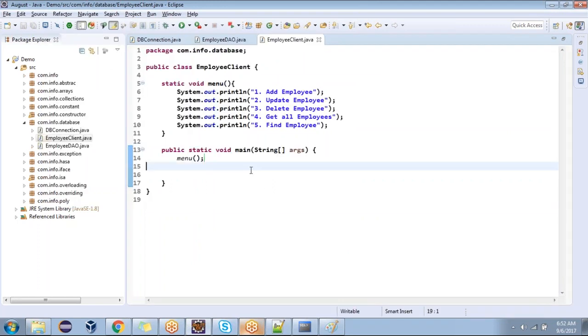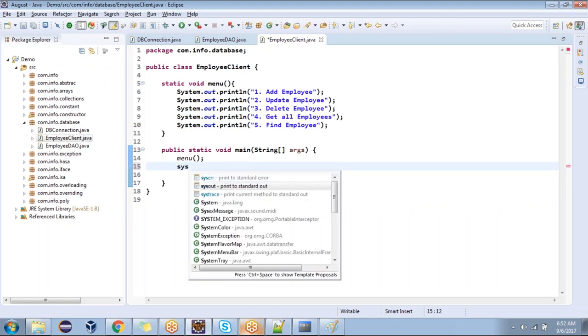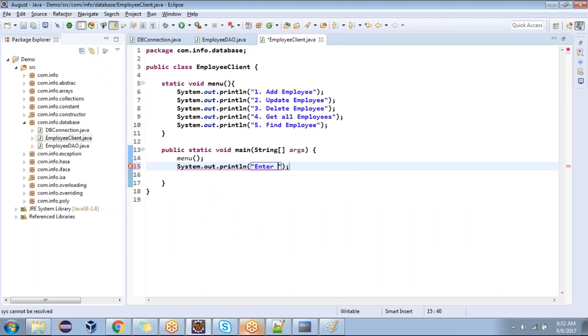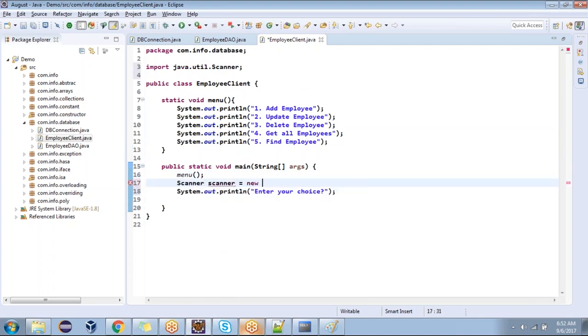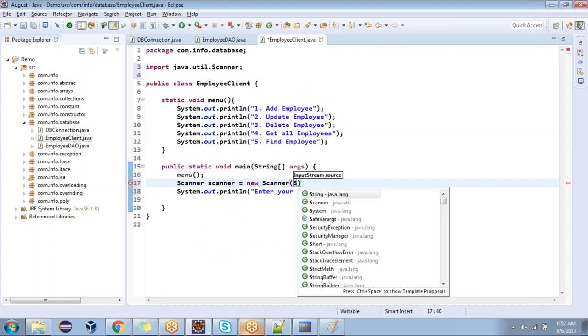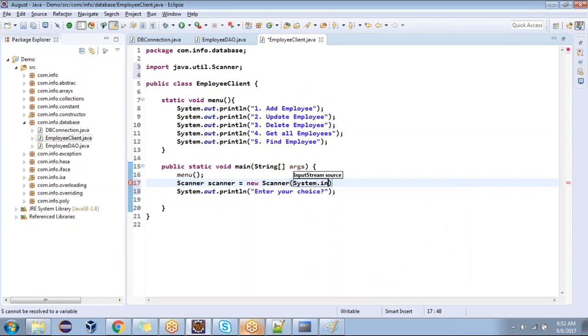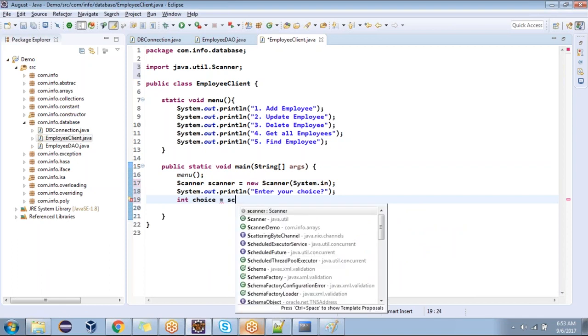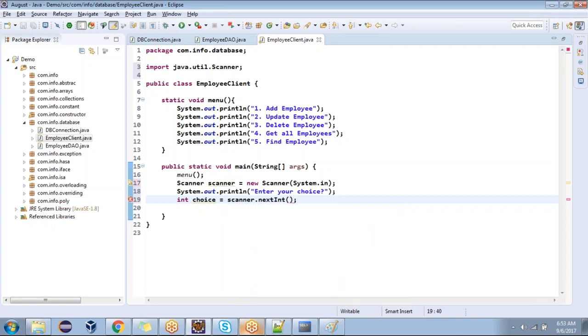Now I'm going to add some code. A little bit. System.out.println, enter your choice. Scanner scanner equal to new Scanner, System.in. Sorry, not in double quotes. System.in. Okay, and int num is equal to scanner.nextInt. We are using num so many times now, so that's what I'm calling choice. Choice equal to scanner.nextInt. Is it clear now? Yeah.